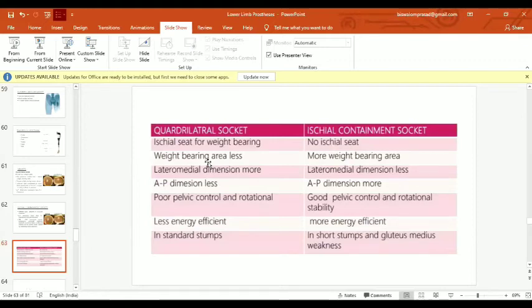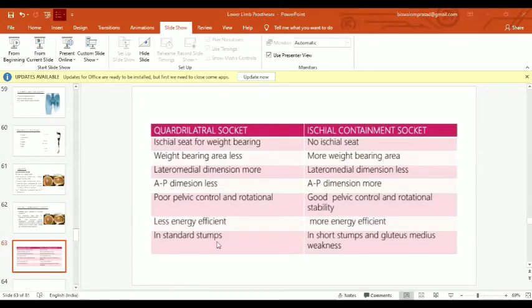The anteroposterior dimension is less in the quadrilateral socket, while it is more in the ischial containment socket. Poor pelvic control and rotation are often present in the quadrilateral socket, while the ischial containment socket provides good pelvic control and rotational stability. The quadrilateral socket is less energy efficient, and the ischial containment socket is more energy efficient.